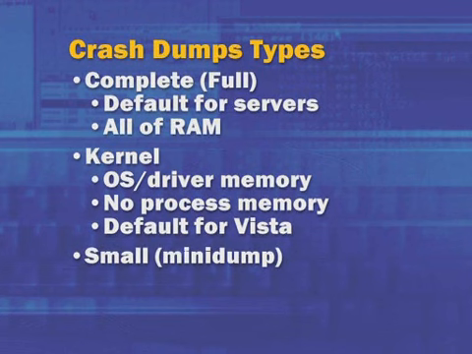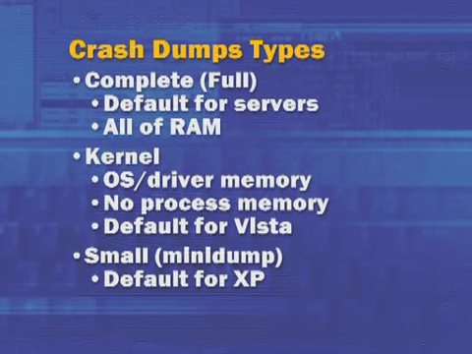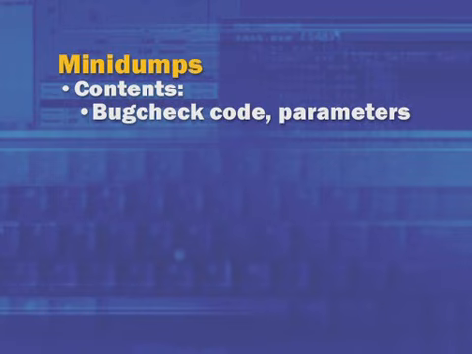The last crash dump type is called the small dump or mini dump. And this was added in Windows 2000 as a way for Windows by default on client machines to record just the minimal amount of information needed for the crash. A mini dump, because it's so small, it's 128 kilobytes on a 64-bit Windows system, which is what we're running here, and 64 kilobytes on a 32-bit Windows system, contains just a tiny amount of information that includes what's called the bug check code and associated parameters. We're going to talk about what those mean shortly.